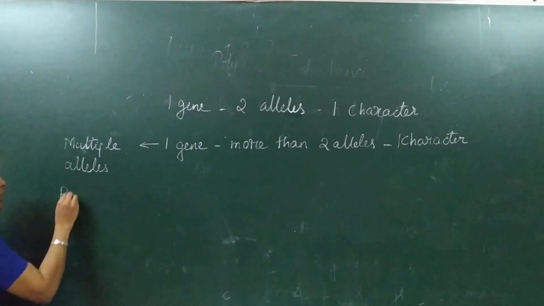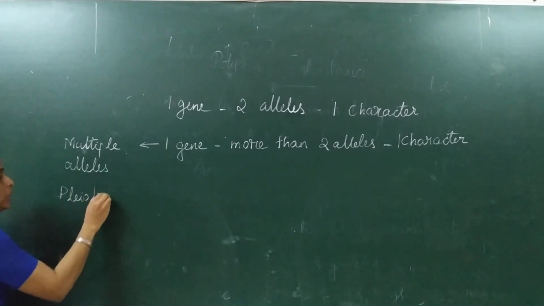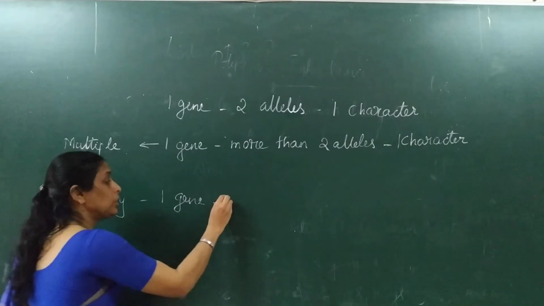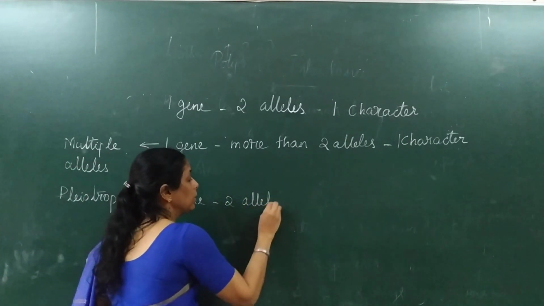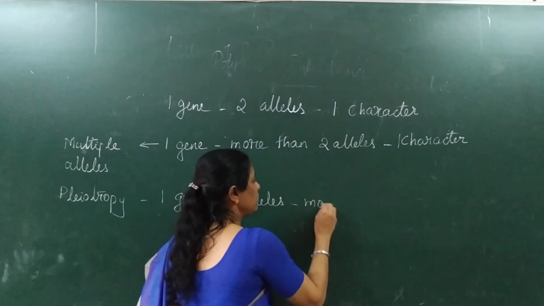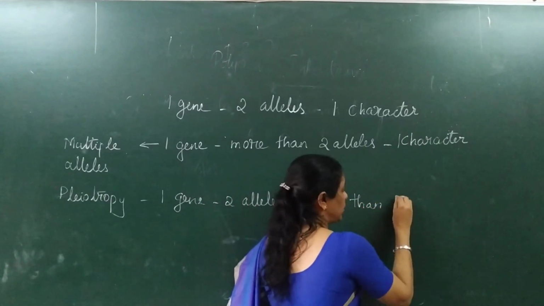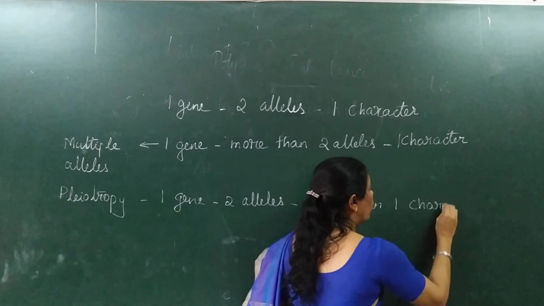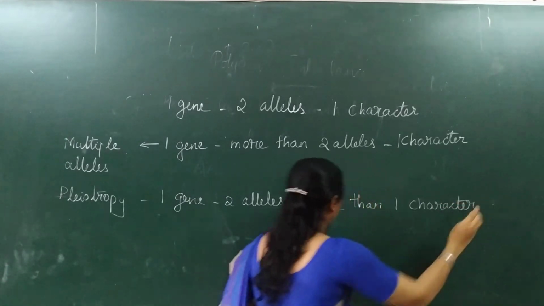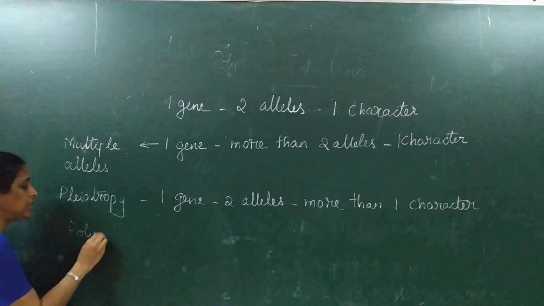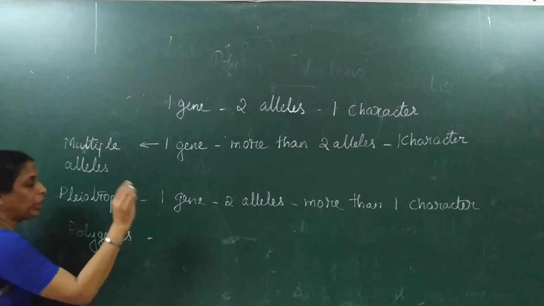Now, the next condition is pleiotropy. What is pleiotropy? One gene, two alleles, but governing more than one character or more than one phenotypic expression. This is pleiotropy. And today what have we discussed? We have discussed polygenes. What are polygenes?